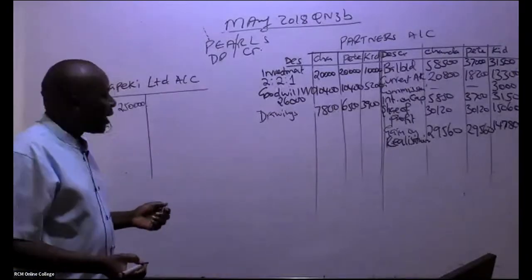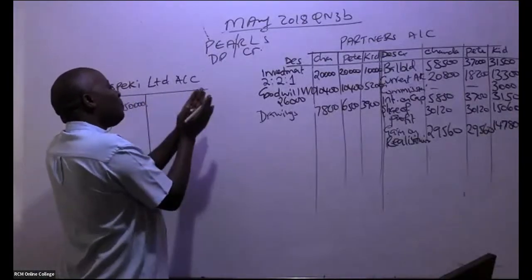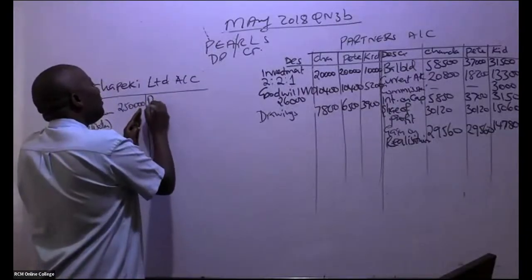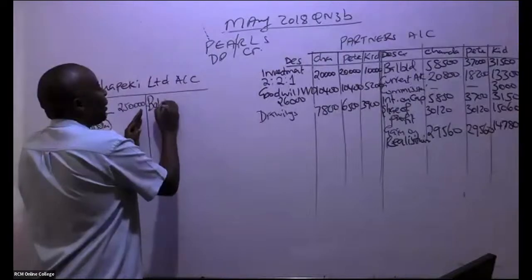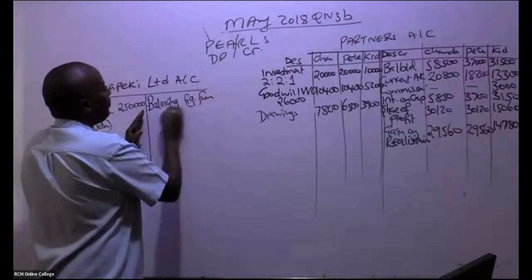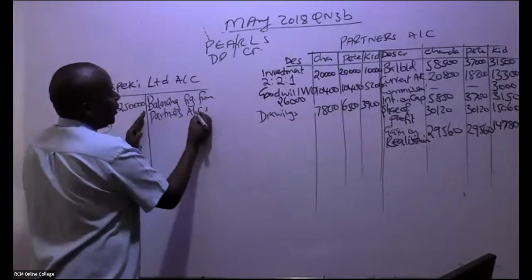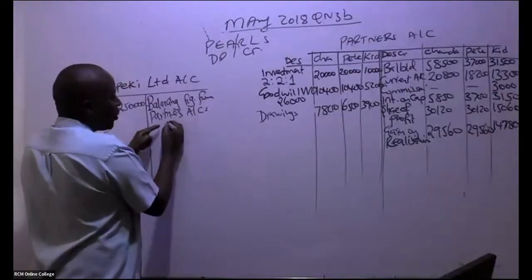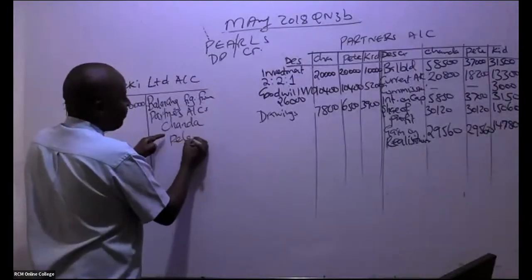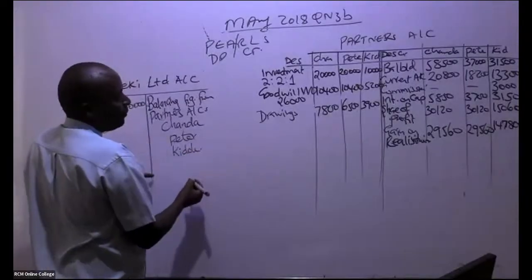And now remember this account also gets figures from the partners. So you'll be able to come and give us balancing figures from partners' accounts. You write each partner here. So we have Chanda, we have Peter, we have in this case here Kidole, like that.